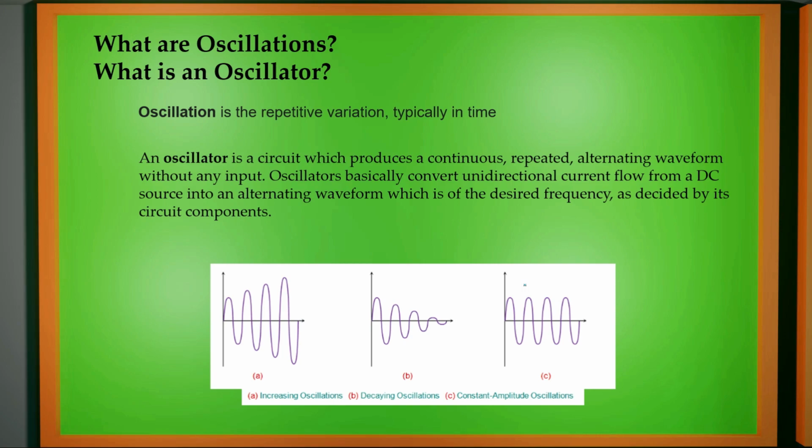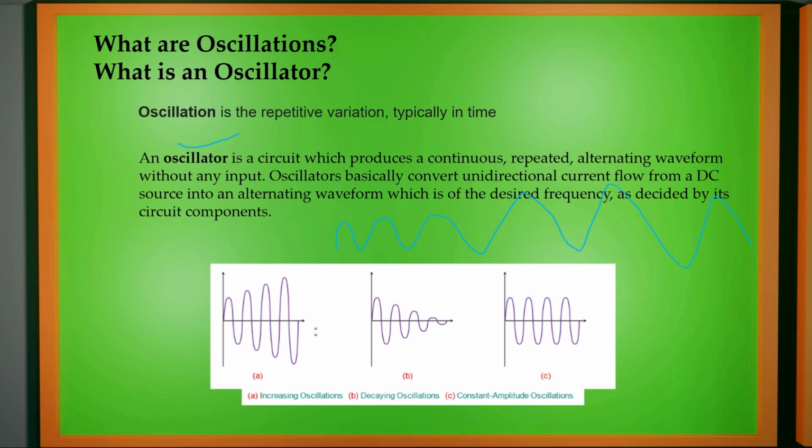We may have mechanical oscillation. We may also have various electrical signal as oscillation. And what is an oscillator? Oscillator is a circuit which produces a continuous, repeated, alternating waveform. We require various waveform in time. Let us have example of these various signals where we can see that all the signals which are changing are nothing but the oscillation. These are oscillations.